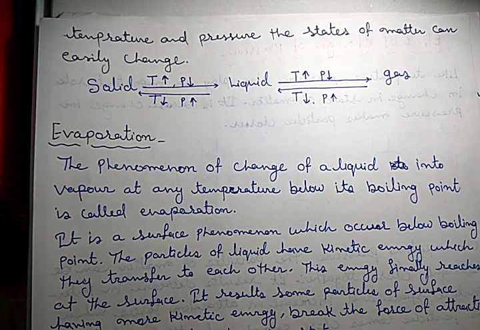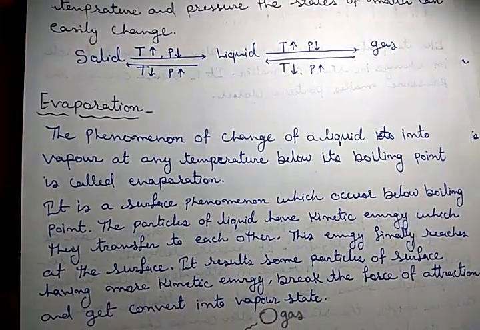Is the temperature 100 degrees Celsius? No. That is an example of evaporation. Got it? So evaporation and vaporization are two different things. Clear?